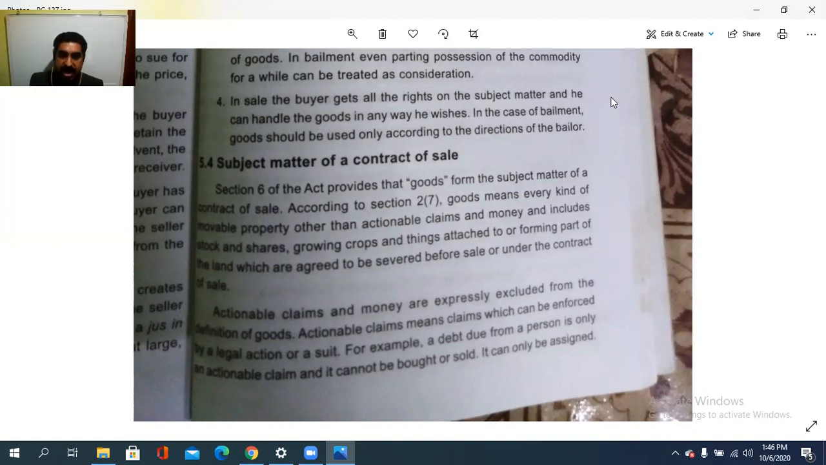Actionable claims and money are expressly excluded from the definition of goods. That is, a claim or money that is not related to the goods. Actionable claims means claims which can be enforced by a legal action or a suit.